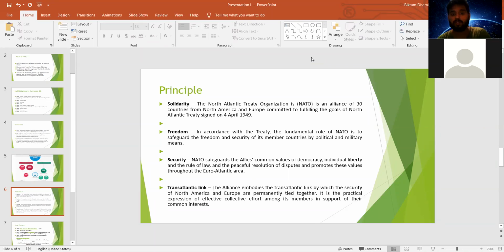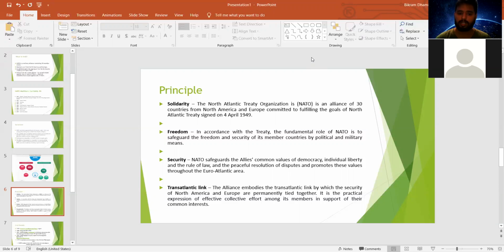The next principle is for security purposes. NATO safeguards the allies' common values of democracy, individual liberty, the rule of law, and the peaceful resolution of disputes, and promotes these values throughout the Euro-Atlantic region. Similar to freedom, it also safeguards security. There should not be any border disputes, penetration of other nations into any of the NATO countries, or any security threats to NATO membership.